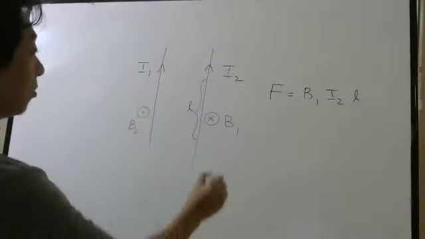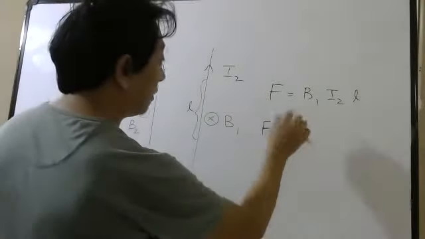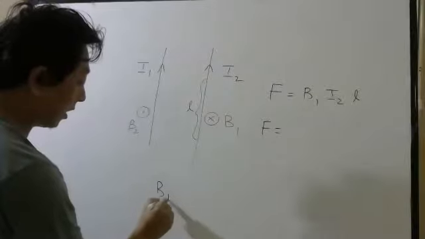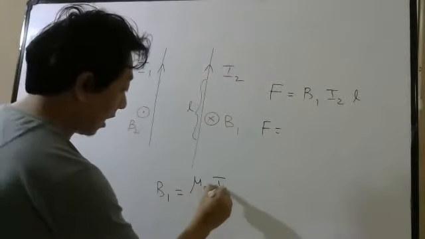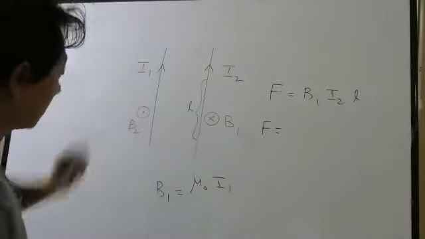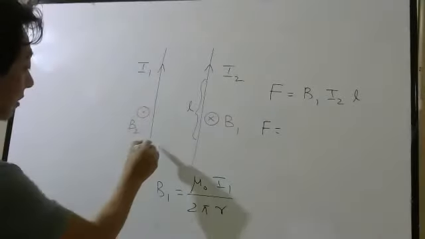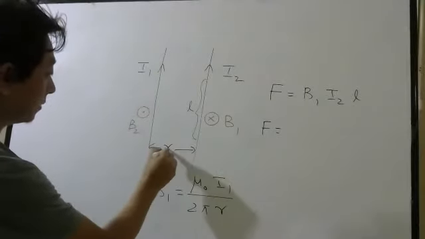Now, what is the formula for this magnetic field, which is produced by this current carrying wire? That formula was mu naught I1, because it is produced by this current, divided by 2 pi R. What was R? This distance. Correct now?